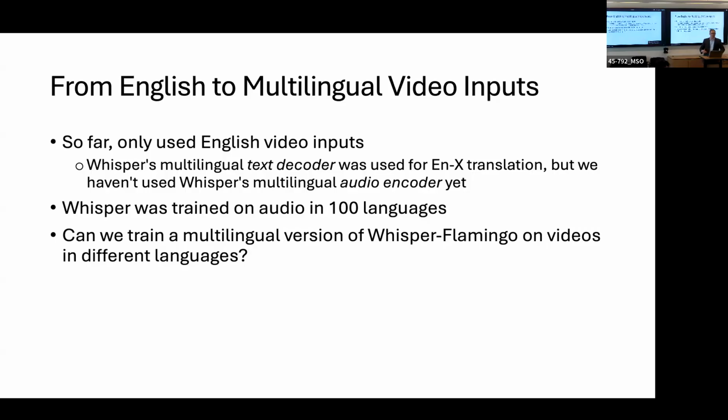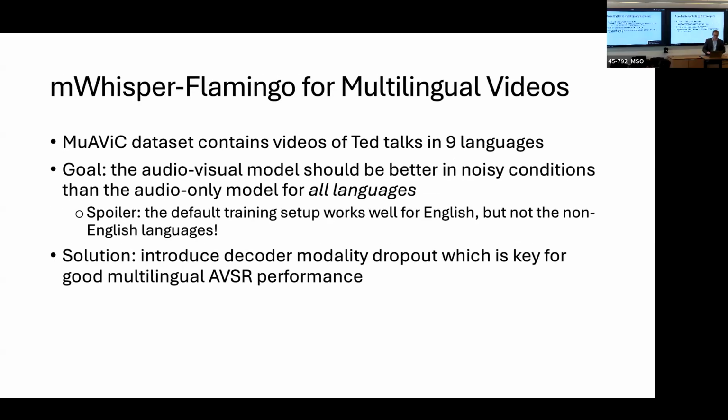However, Whisper was trained on audio in 100 languages. So we were wondering, can we train a multilingual version of Whisper-Flamingo on videos in different languages? To develop the model, we continue to work with the Mavic dataset, which has videos in 9 languages. And the goal of this model is that the AV performance should be better in noisy conditions than the audio-only model for all languages. However, when we applied the default training setup from Whisper-Flamingo, it worked well for English, but it didn't work well for the other non-English languages.